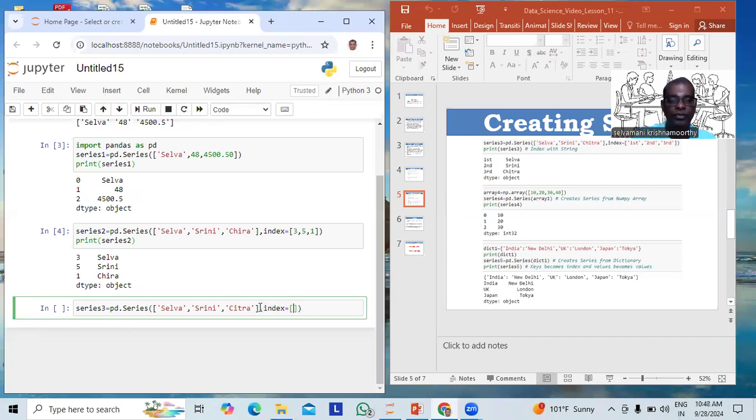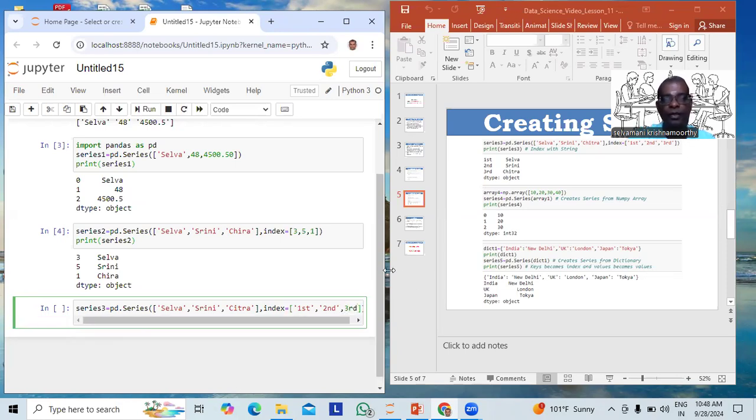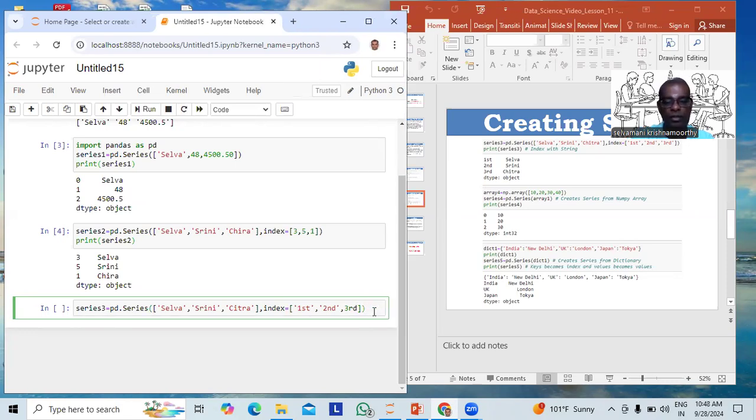Index equals, within square brackets, first, second, third. That means the index may be a string or any data type. Let us check. It is not necessary that it is always an integer. Series 3.